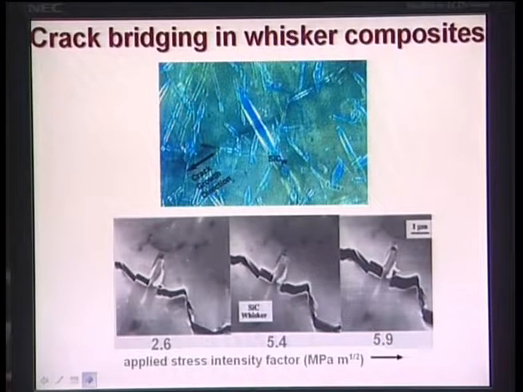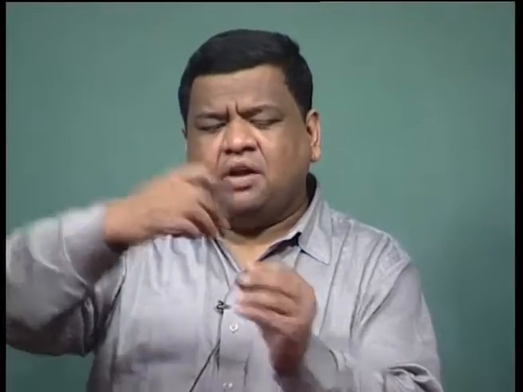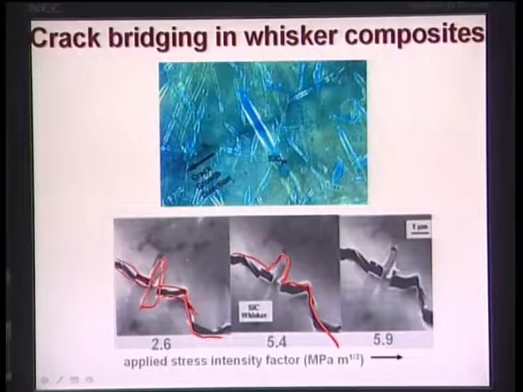Now this view graph tells you how these whiskers will lead to crack bridging. These are your whiskers, if you can see closely. This is your crack, this is your primary crack tip. And what you notice here is that at this primary crack tip, these whiskers are getting pulled out. Pulling means the whiskers are broken and getting pulled out of the ceramic matrix, and that leads to the toughness of these materials.